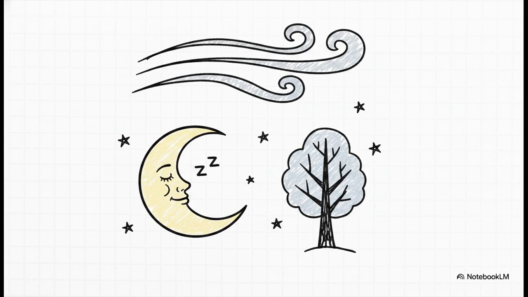Did you catch it? The answer is alliteration. By deliberately repeating that soft starting S sound in silent, sleeping, and silver, the poet perfectly mimics the quiet, peaceful feeling of a snowy winter day. The actual sound of the words physically supports the meaning of the words. I mean, how cool is that? That is the magic of poetic craft.